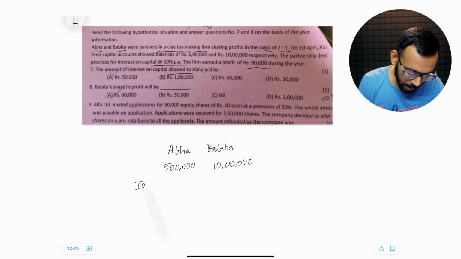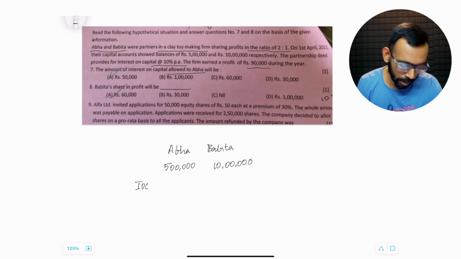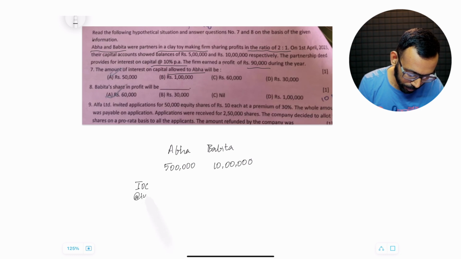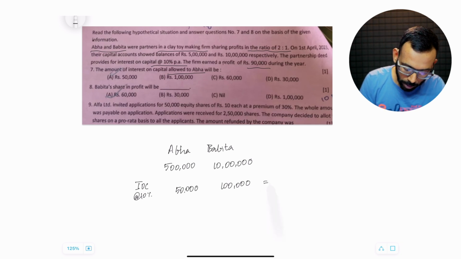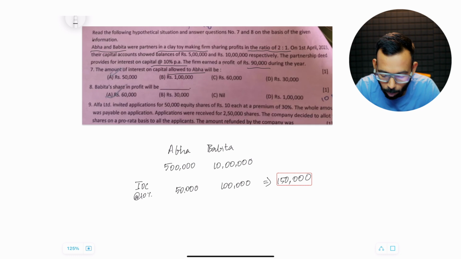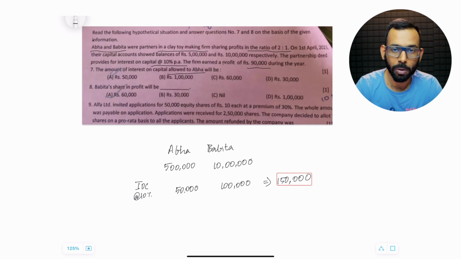That is pretty simple. It is 10% interest on capital. So Abha will be eligible for interest on capital of 50,000 and Babita will be paid interest on capital of 1 lakh. So put together, the hit on the firm's P&L appropriation will be 1,50,000 rupees.